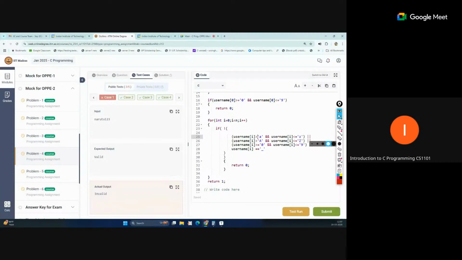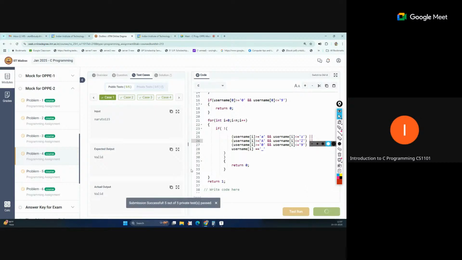Okay, so that should also be equal to, that is also equal to. Okay, now clear. We actually missed including A, capital A, because that was only greater than. So now all test cases pass.